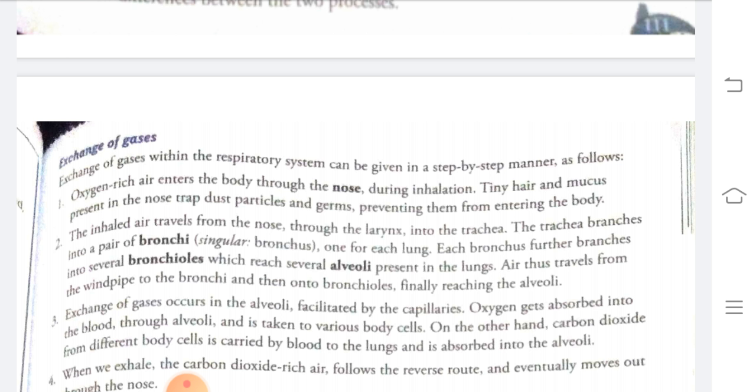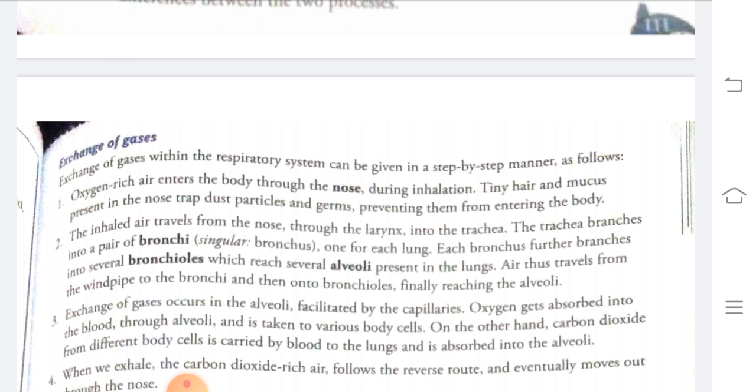These bronchioles reach several alveoli in the lungs. The air reaches from the bronchi to the bronchioles, and from the bronchioles the air reaches into the alveoli. Air thus travels from the windpipe to the bronchi, then into the bronchioles, and finally reaches the alveoli.